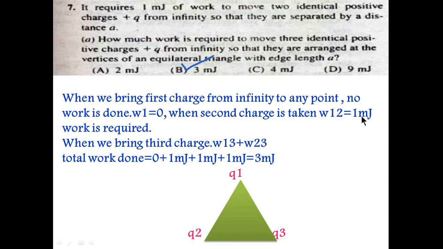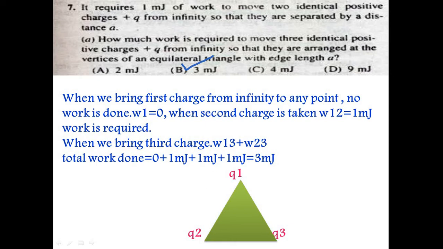So here 1 millijoule work is required. But when we bring the third charge, Q3, we have to do work against this charge as well as this charge. So we will write here W13 plus W23, as due to W13 the work done would be 1 millijoule, and due to this charge work done would be 1 millijoule.